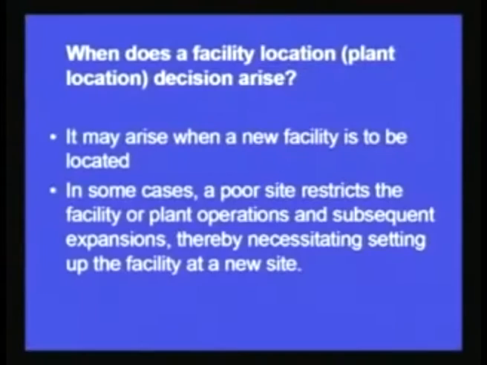When does a facility location decision, or plant location, arise? Facility location or plant location are one and the same thing, that is, where should we locate our plant. So when we have to take these types of decisions, it may arise when a new facility is to be located. Whatever we have been discussing for the last half an hour or so is about when we have to decide where to establish our plant. It is a new plant. So it may arise when a new facility is to be located.